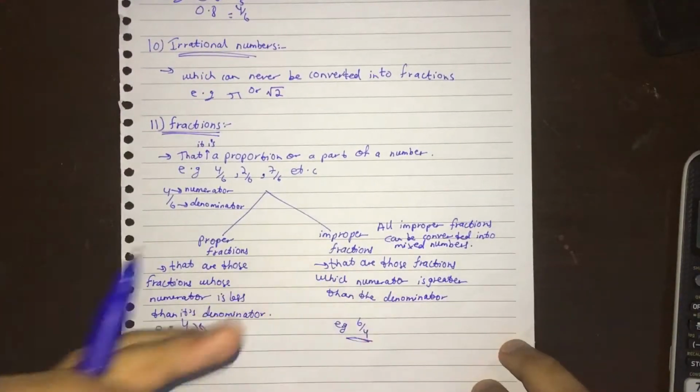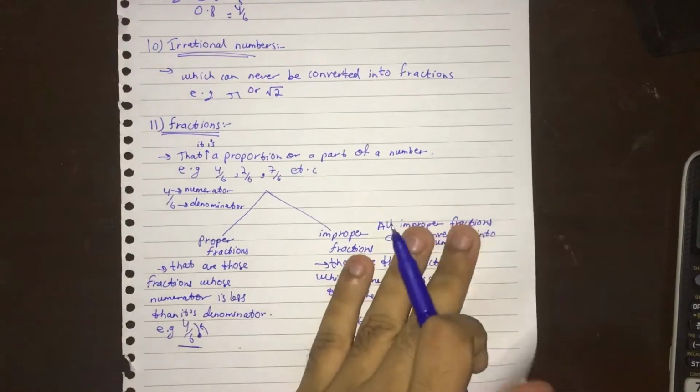We will study mixed numbers right now in the 12th category, and I will also teach you how to convert improper fractions into mixed numbers in the next video. But first we have to learn what the types of numbers are.